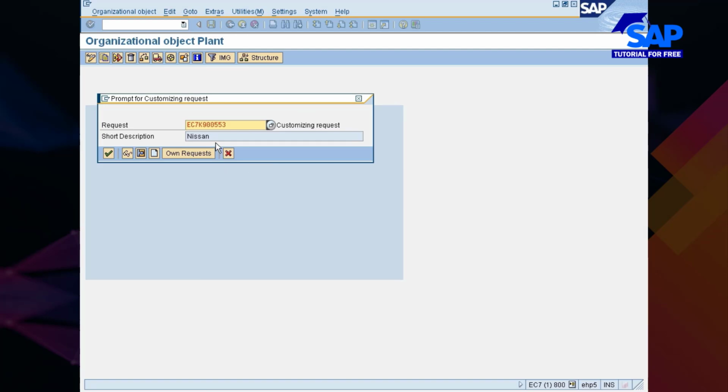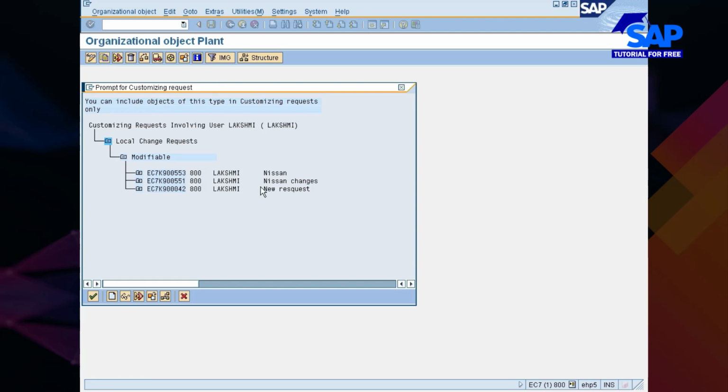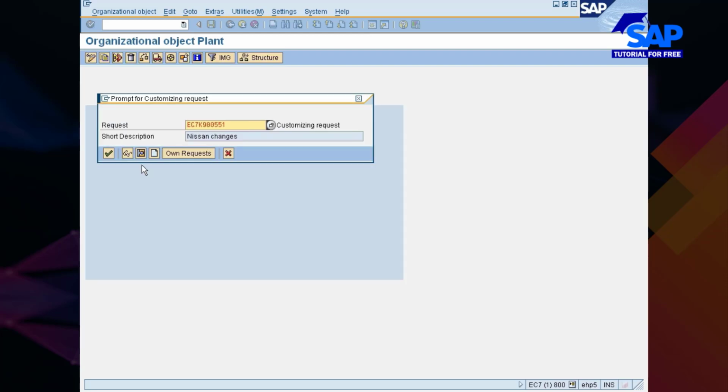Now you see, it says Nissan. I thought I had made something like Nissan changes. Now you see, I did not remember the transport request into which I saved yesterday's changes. So I will go with Own Requests to see my changes. Okay, somebody has created this one, so that's not mine, this is mine. So Nissan changes, I'll just go with it and then I'll save my changes.